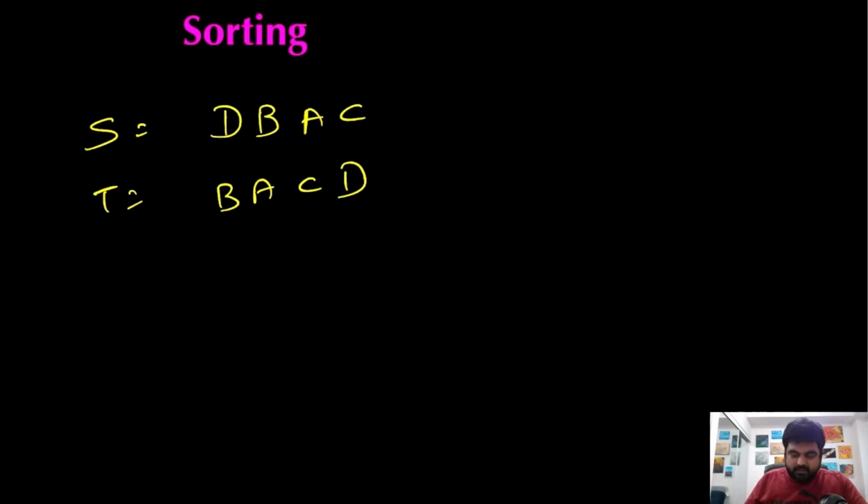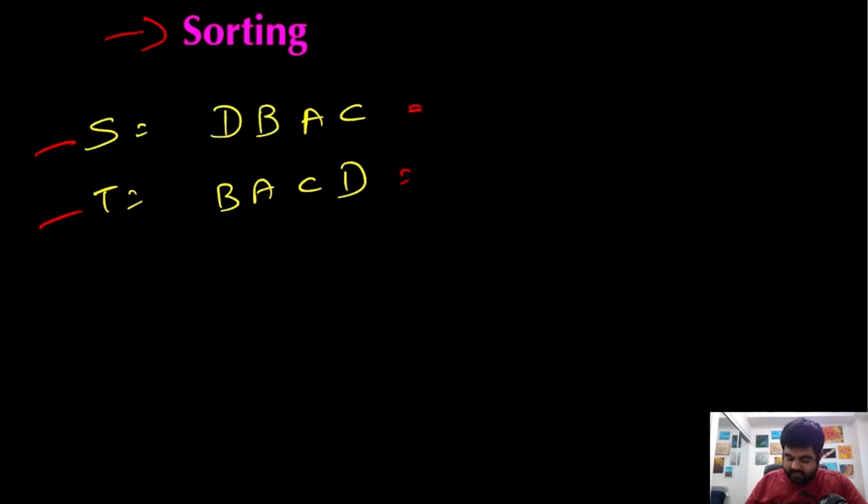A better way to solve this problem is that we sort the given string s and given string t, and once we do that we will get sorted strings, and then all we have to do is just compare these two sorted strings, because if they are anagrams of each other, they should be exactly the same. If they are not anagrams of each other, they would not be the same.